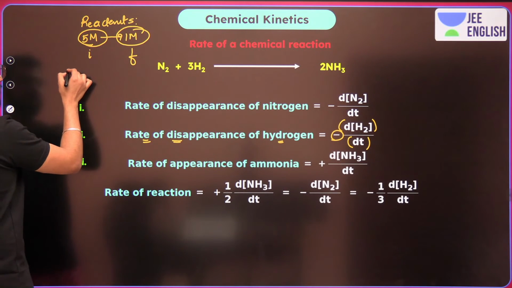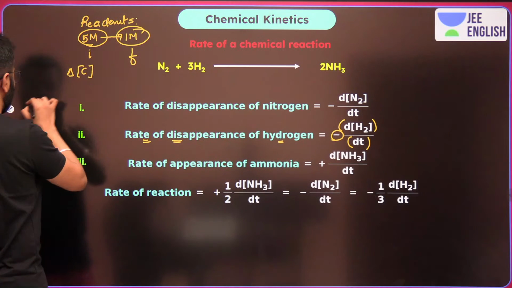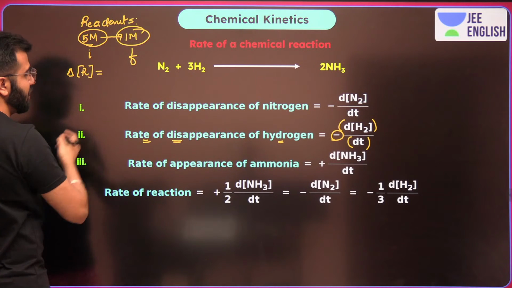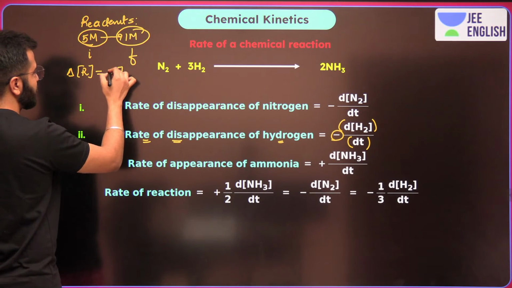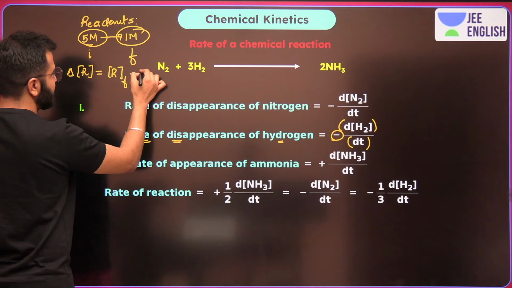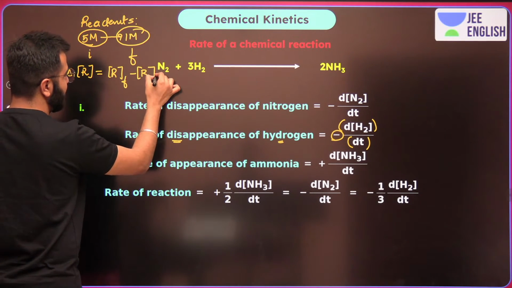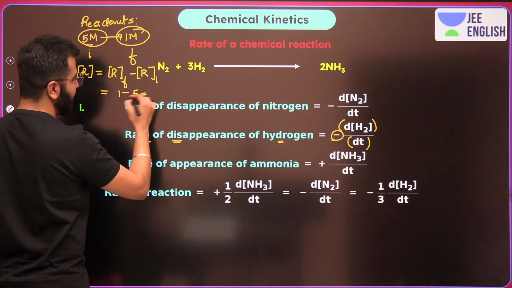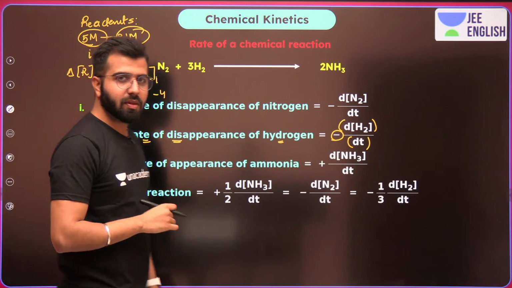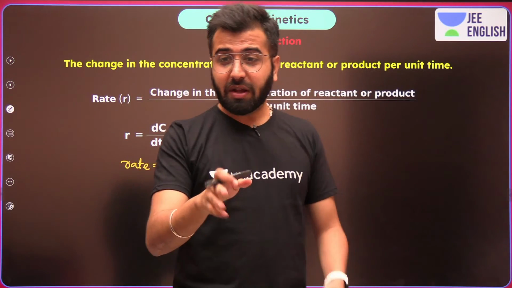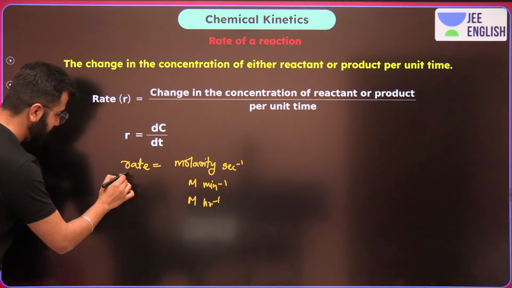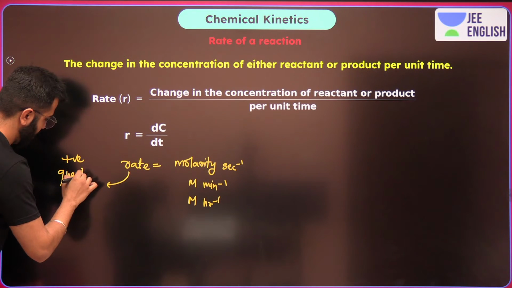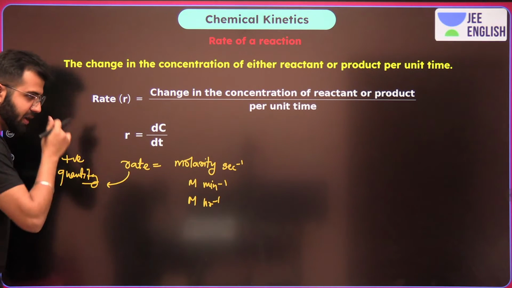So whenever you talk about the change in concentration of the reactant, what is going to happen? You will always write the concentration which is final minus the concentration of reactant which is initial. Over here you will write 1 minus 5, and your answer will come out as minus 4. But you should always remember, whenever we talk about rate, it's a positive quantity.